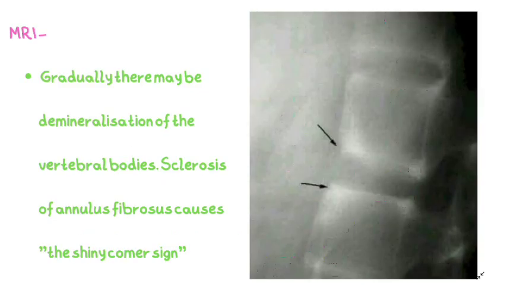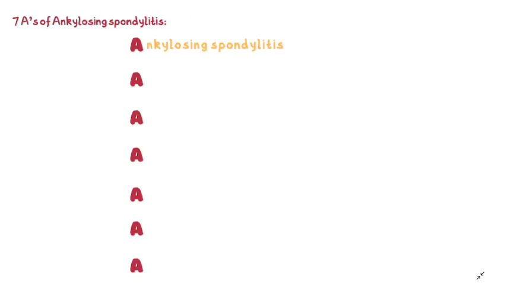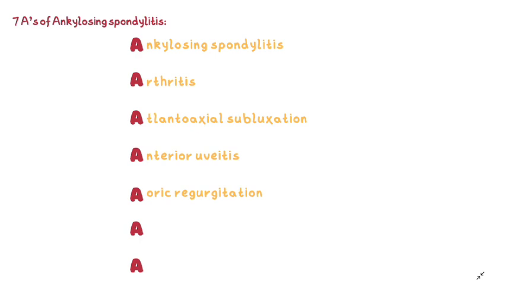Gradually there may be demineralization of the vertebral bodies, and sclerosis of the annulus fibrosus, that is hardening of the layer of the intervertebral disc, causes the shiny corner sign. Another mnemonic for ankylosing spondylitis is 7A, where the first A stands for ankylosing spondylitis, another A for arthritis, atlantoaxial subluxation, anterior uveitis, aortic regurgitation, AV conduction defects, and Achilles tendinitis.